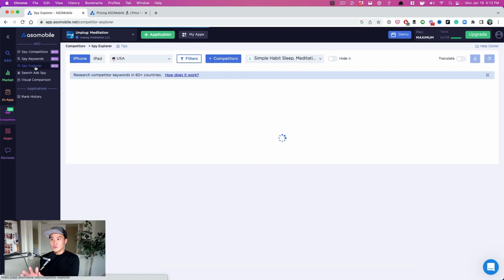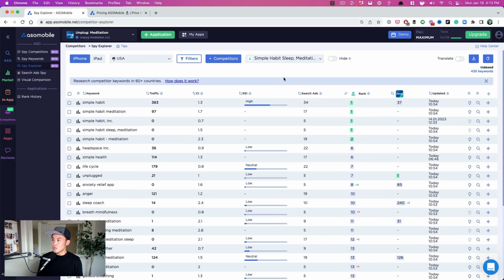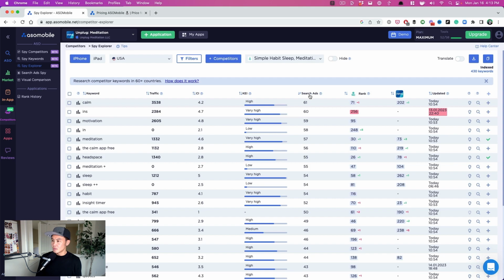Next, I'm going to go into the Spy Explorer that you can use right here. Now here, you can only compare one competitor at a time, but it allows you to see, okay, how well I'm doing against my closest competitor. So here, this is Simple Habit that we're comparing it with, and you can see some of the keyword traffic that they have. So Simple Habit is ranking number 71. See how I'm doing here.